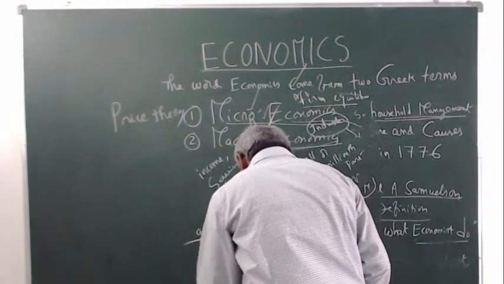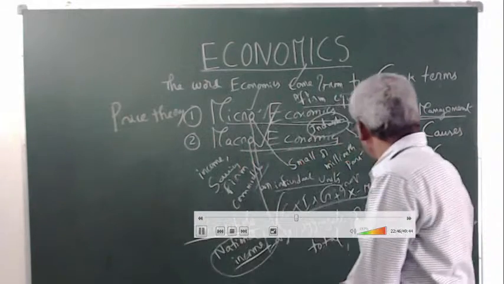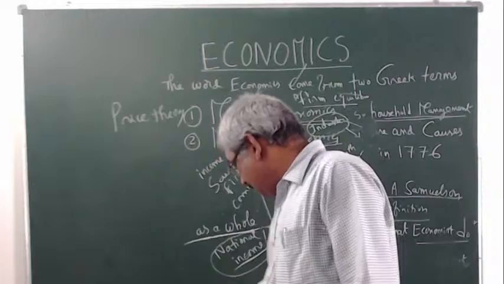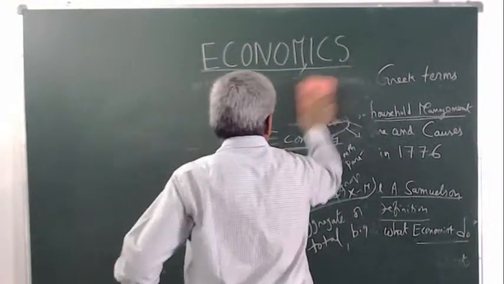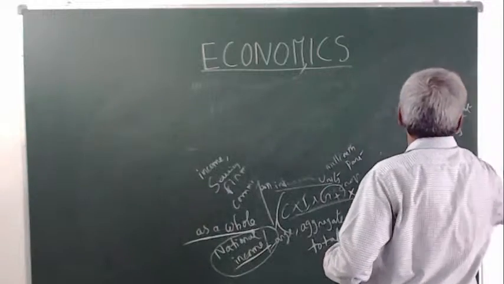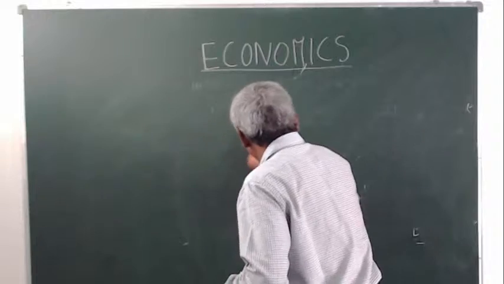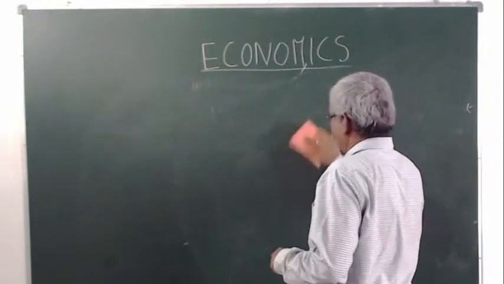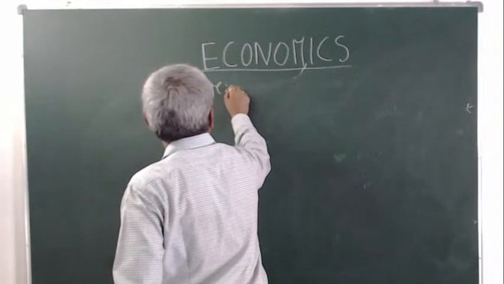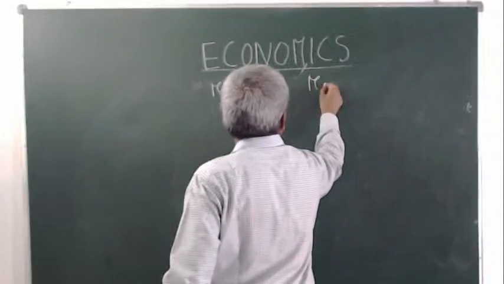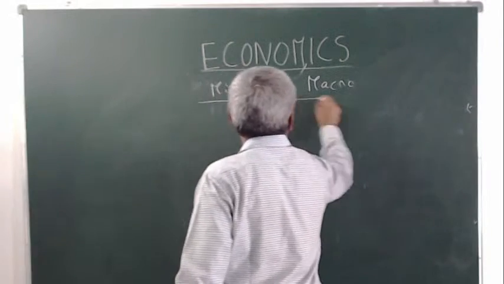And another very important concept: what are the differences between microeconomics and macroeconomics? This is a very important question. It will be asked in the public examination also. What are micro and macroeconomics?